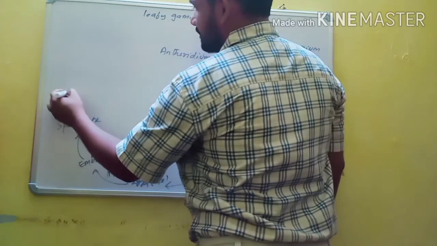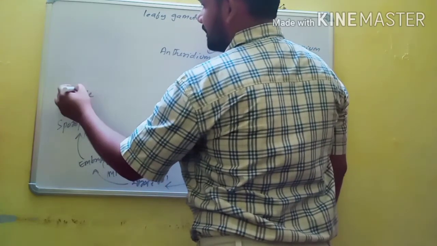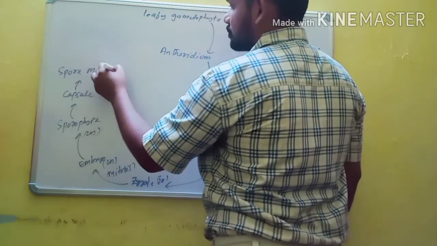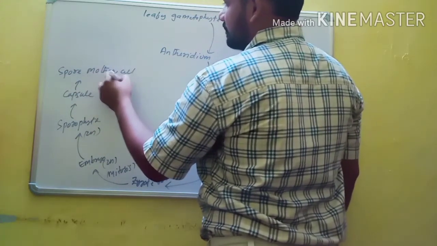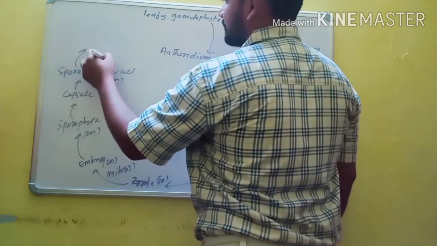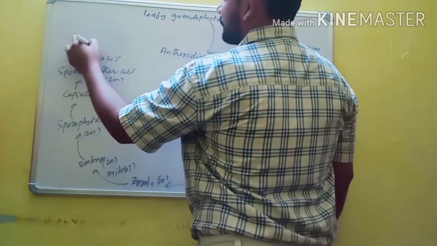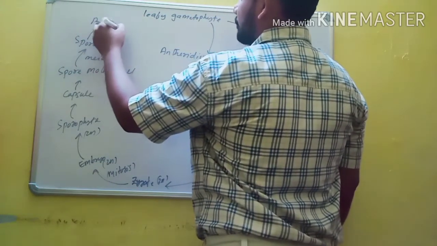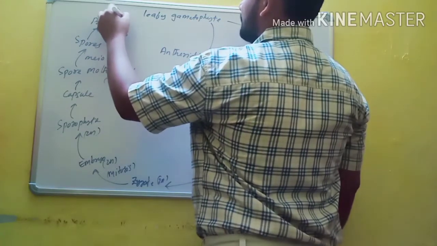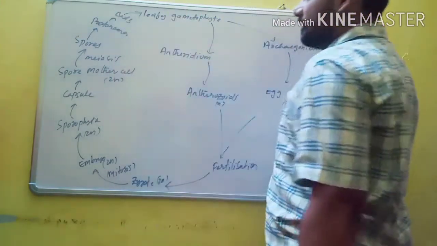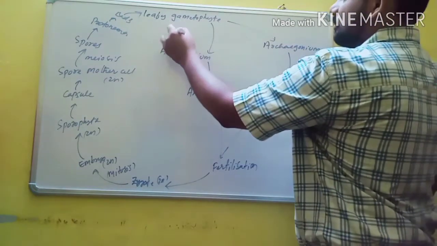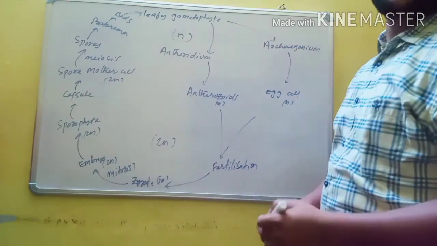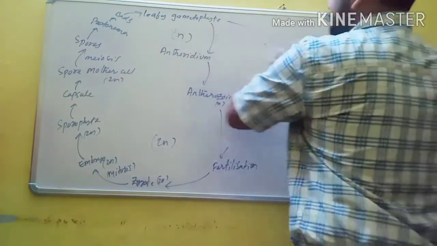It has a capsule, and internally the capsule has spore mother cells. The spore mother cell undergoes meiosis and produces spores, and spores give rise to protonema. Then the protonema gives buds, and buds are transformed into the leafy gametophyte. This is the haploid stage, and this is the diploid stage. So this is the life cycle of mosses.